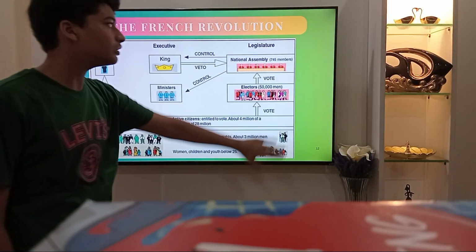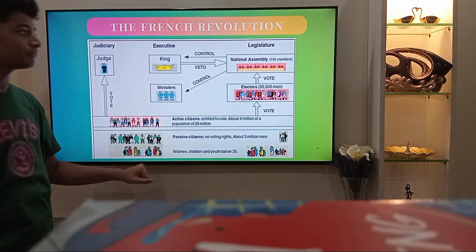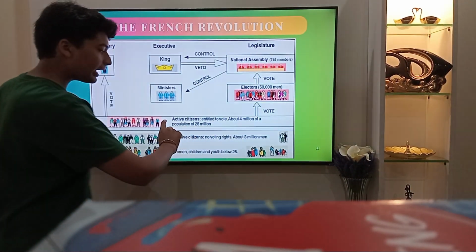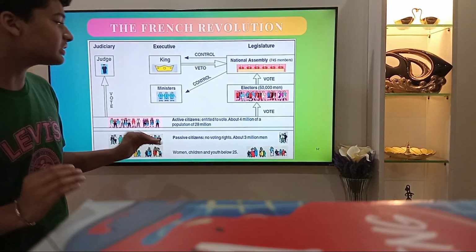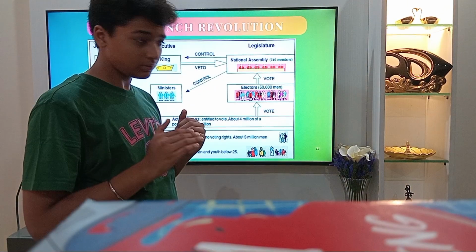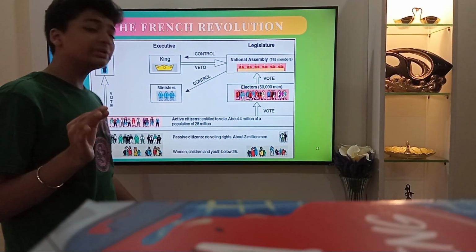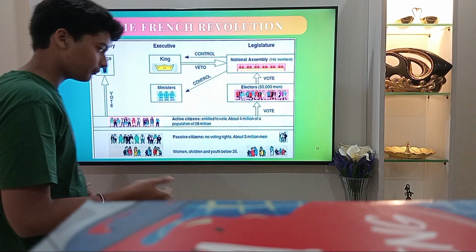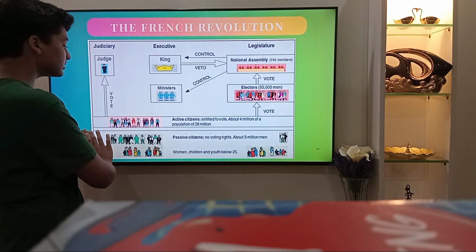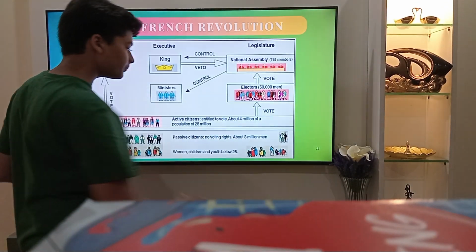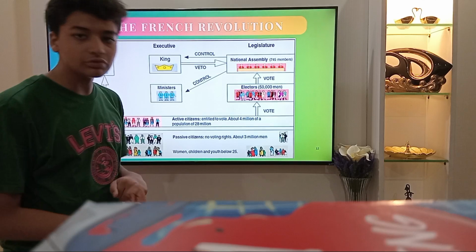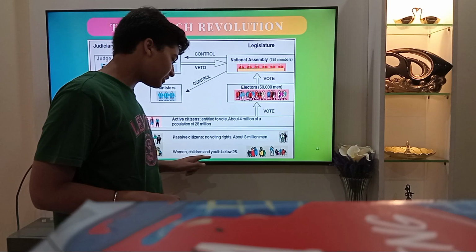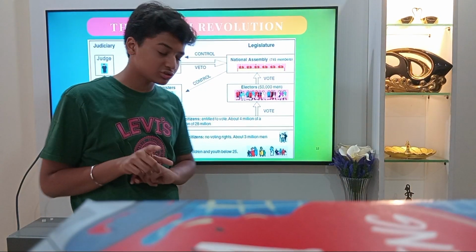Now, let's take a look at this map, where let us start with this line here: active citizens. These were citizens entitled to vote, about 4 million of a population of 28 million, only a seventh. Now, there was another class of citizens, passive citizens, who had no voting rights: about 3 million men, women, children, and youth below 25 years of age.